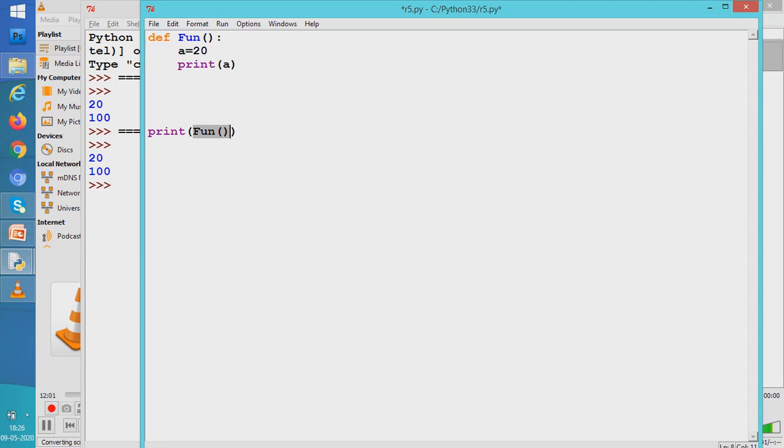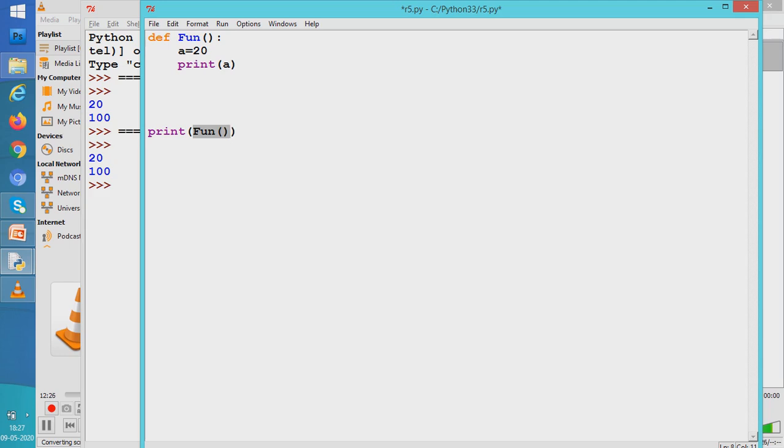That means if a programmer doesn't use the keyword return with some value, then the interpreter returns a keyword None back. So when we don't return anything, the interpreter returns None.